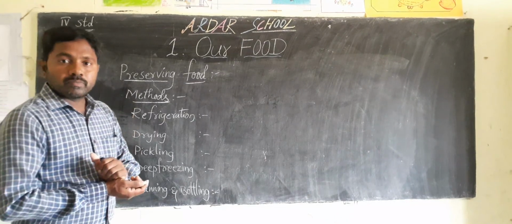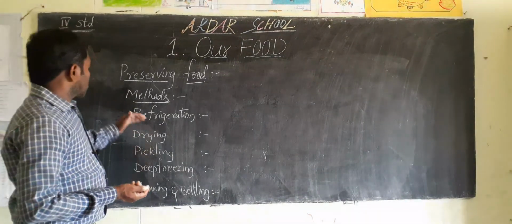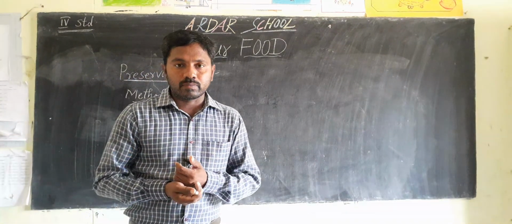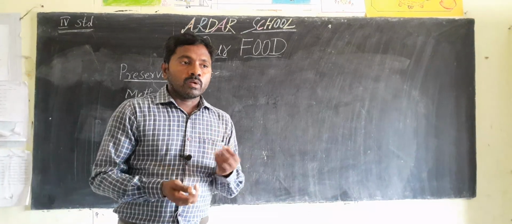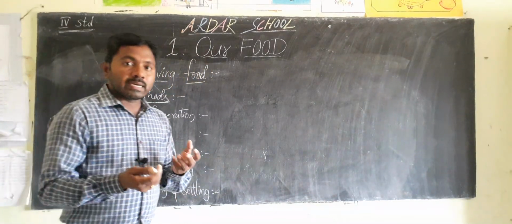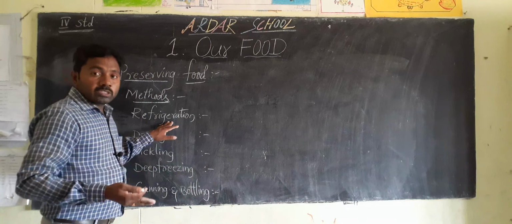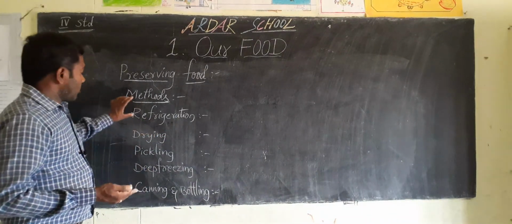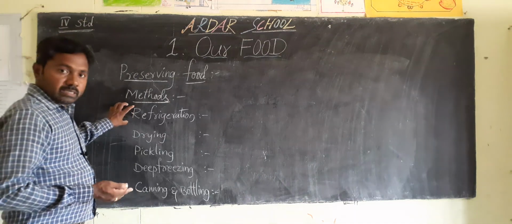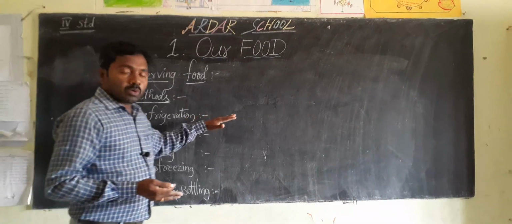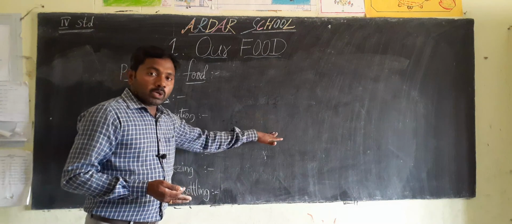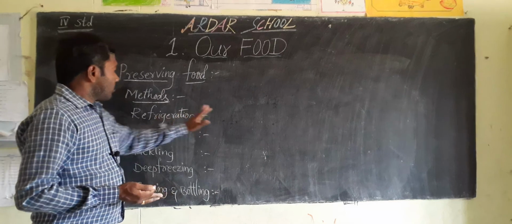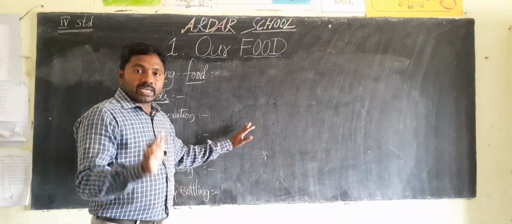Because vegetables and fruits have more water content. If water is available, germs can grow very rapidly. When we store them in the refrigerator, we stop the growth of germs and microorganisms, so the vegetables and fruits stay very fresh.